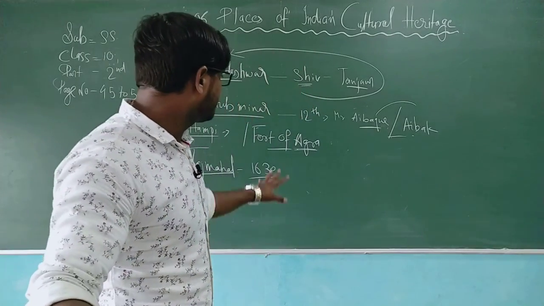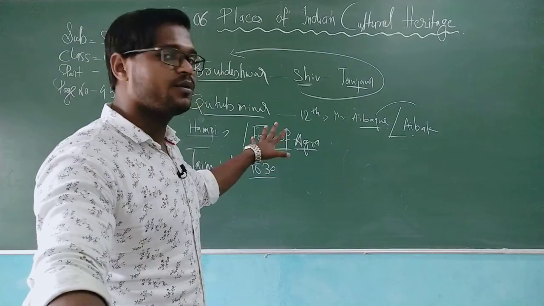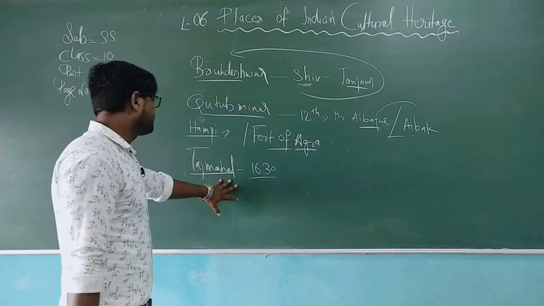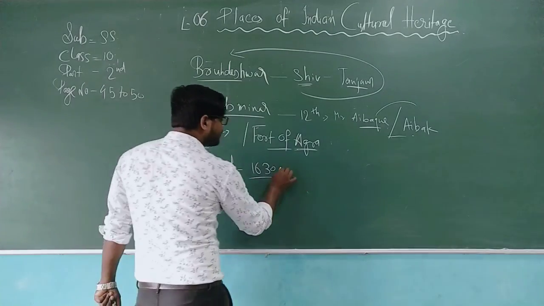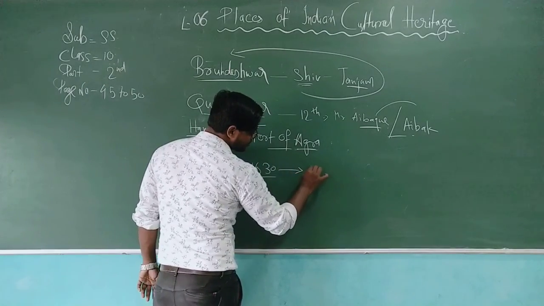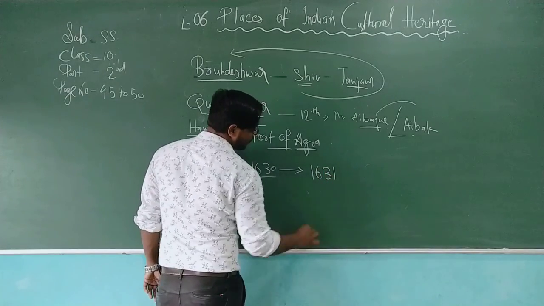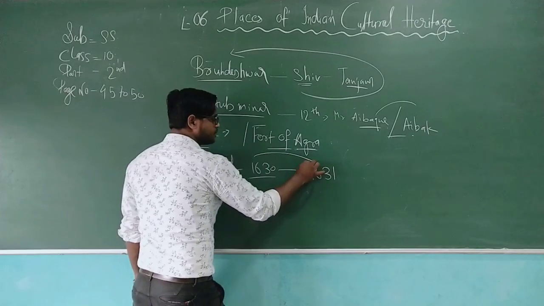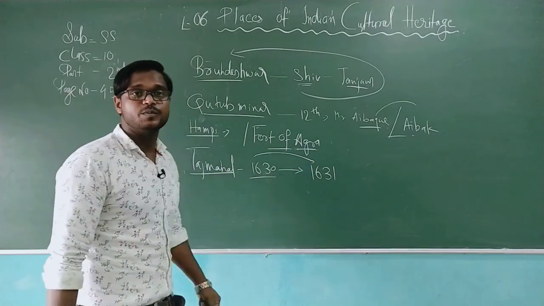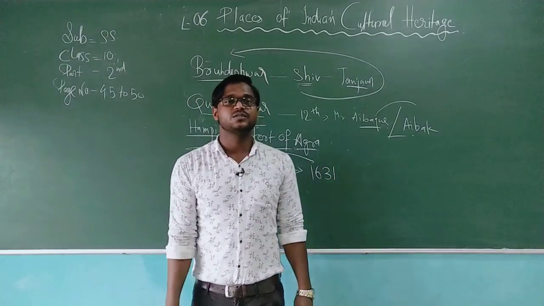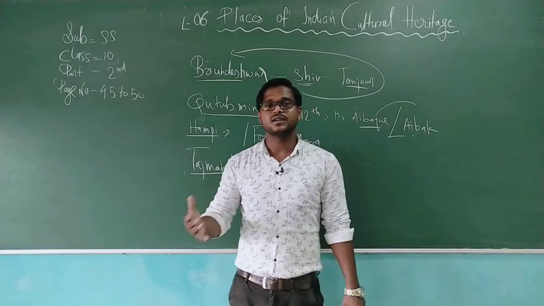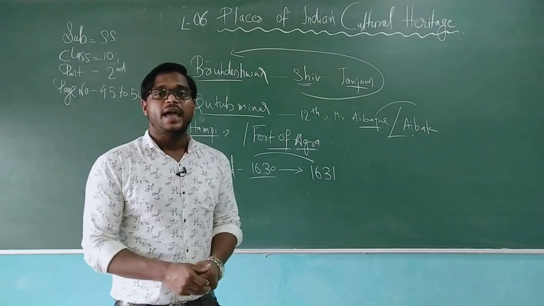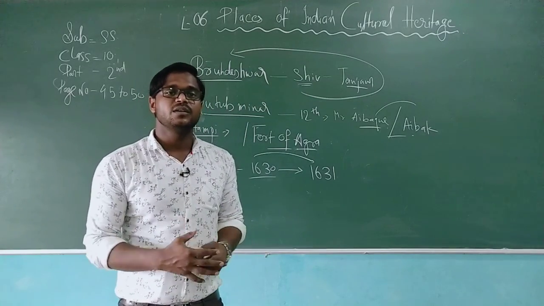So lastly we can say that Agra was incomplete without Taj Mahal. 1630 was the death of Mumtaz Mahal. Just after 1 year, okay my dear student, that is 1631, the Taj Mahal started to be constructed out here. It was started in 1631, and in 1653, after 22 years, Shah Jahan's expertise and all made this Taj Mahal.